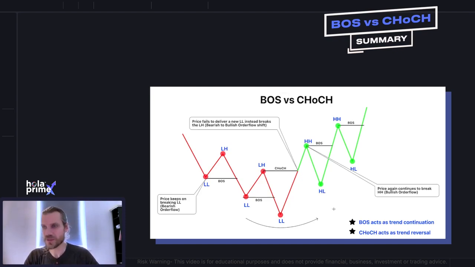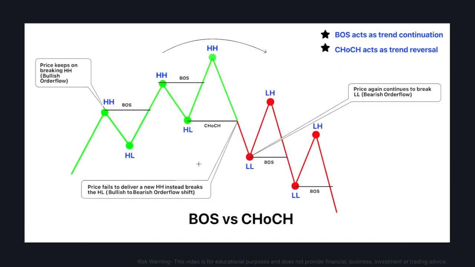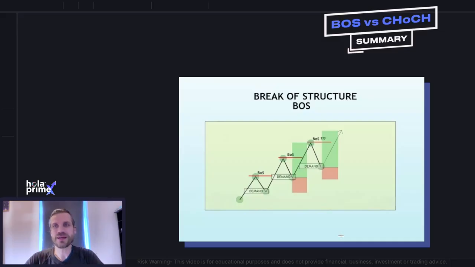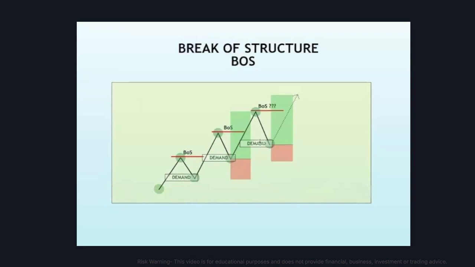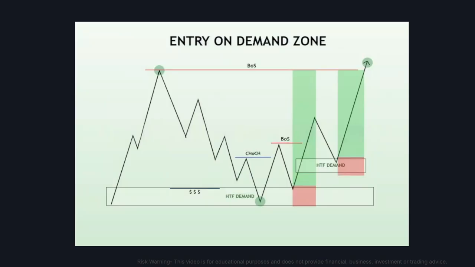You could enter a trade when a change of character signal is given, then use the break of structure signals to provide confidence that the price action has more upside ahead. And when you then get an opposite bearish change of character signal, you exit or begin to scale out. Or you could simply trade the break of structure like breakouts when they occur. Or you can enter on the pullbacks to support following break of structure signals, allowing you to enter in demand zones such as these, whilst also making sure you're paying attention to the higher time frames to ensure you're entering where there is the most supply and demand.